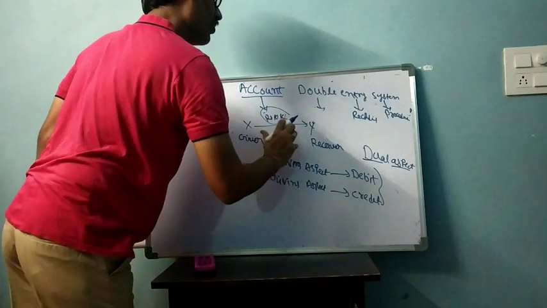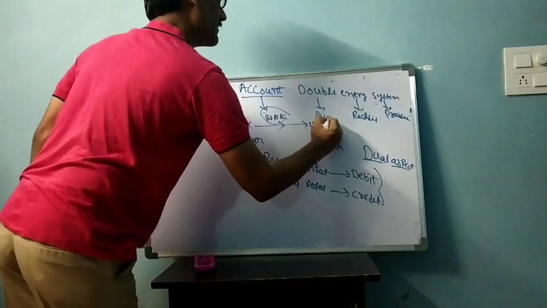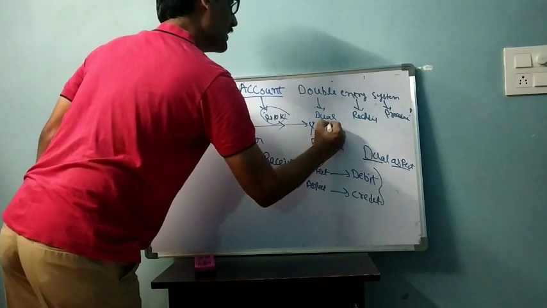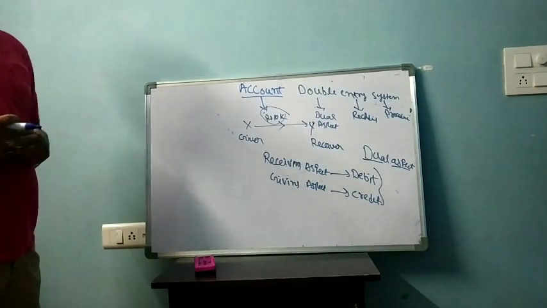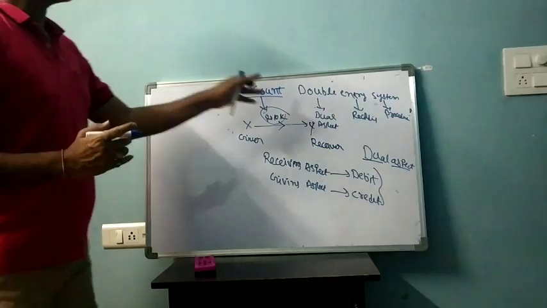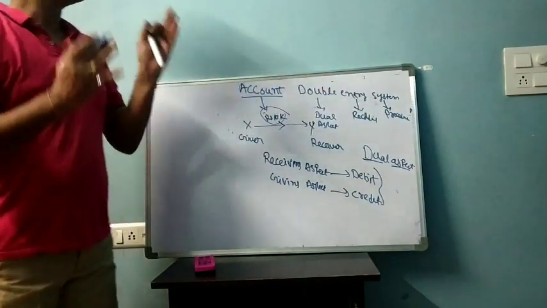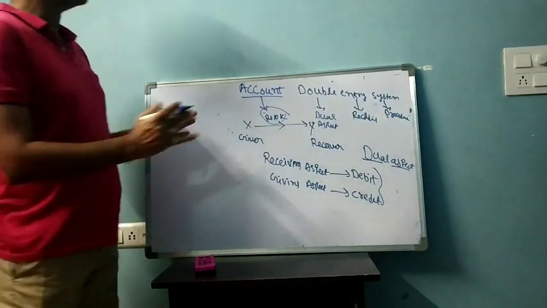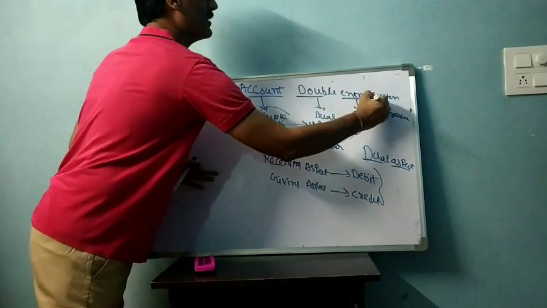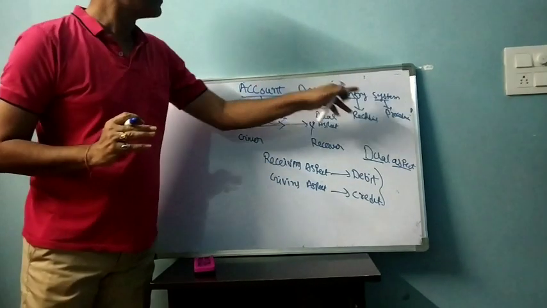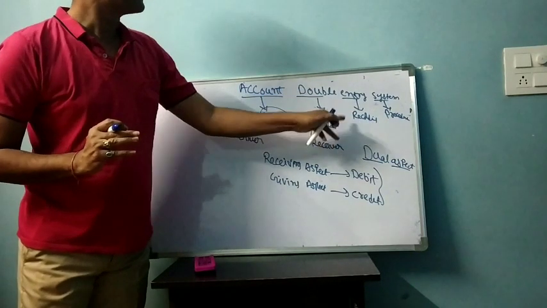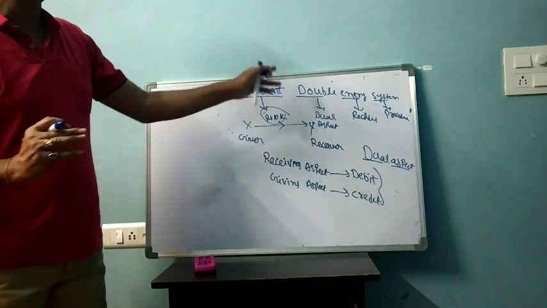Double means both aspects, the dual aspects of any transaction. The procedure of recording these dual aspects of any economic transaction is known as the double entry system. There is some reason for anything in accounting terminology; they are not simply named like that. Since it records the double entry aspects or dual aspects of any transaction, it is known as the double entry system.